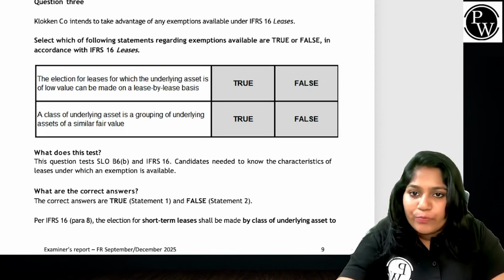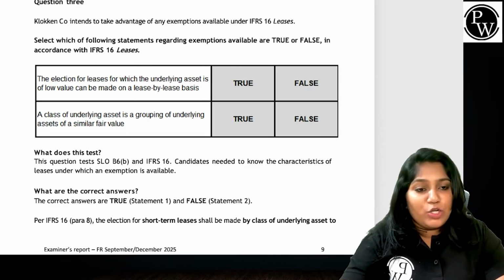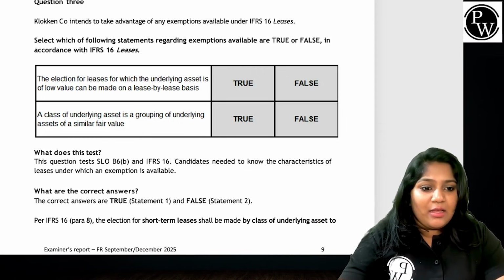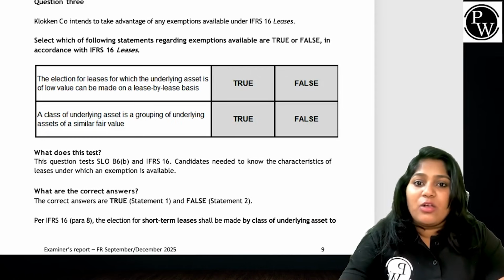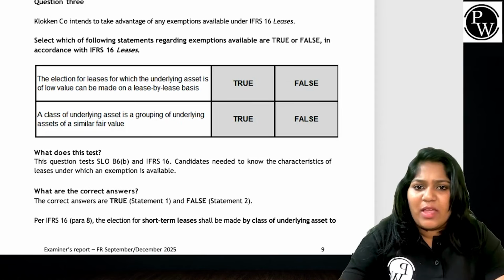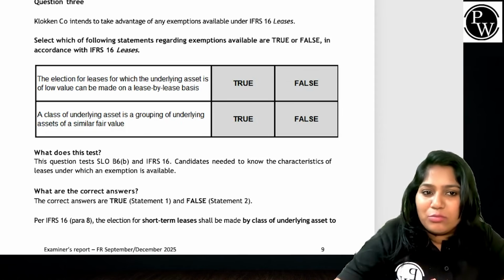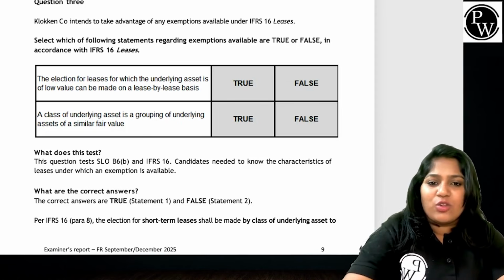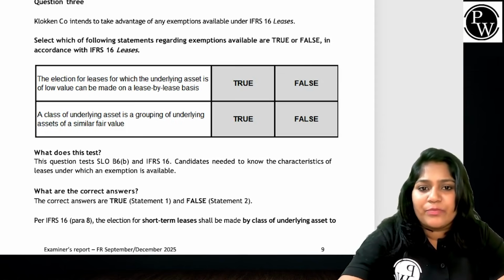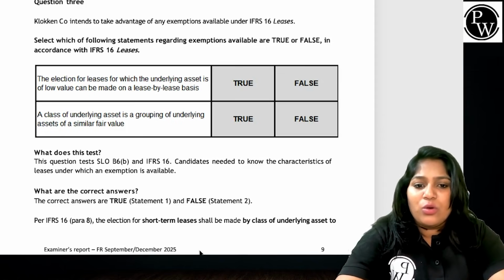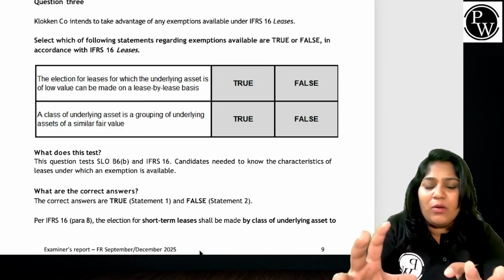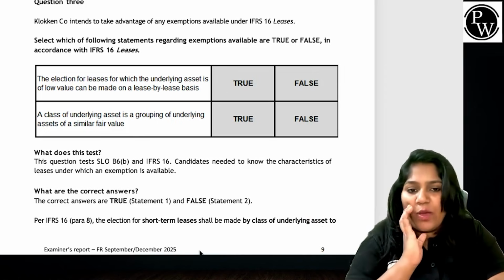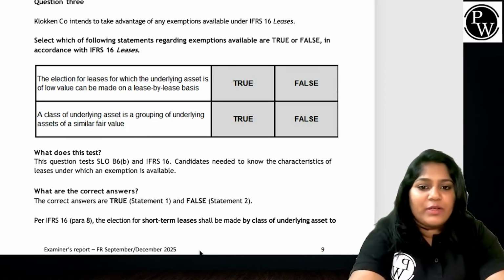Yes, it is true. But look at statement 2. A class of underlying asset is a grouping of underlying assets of a similar value. No, guys. An identified asset is always identifiable separately. Correct? It's only about short-term leases and low-value leases. There is no grouping of assets here.